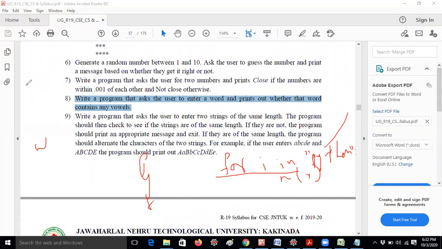We have some operators. According to Python operators, we have some extra operators, and I don't want to reveal which one. By using one operator, we can do this program. Can you please tell me in the chat box which operator it is? Yes, very good, Yashashwini, you are 100% correct. Soumya, very good. Venkatrao, that is absolutely correct.